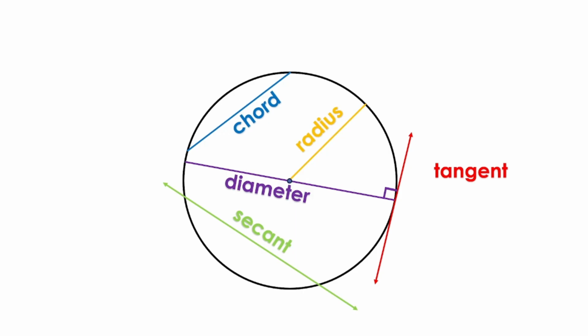And finally, what is a tangent? It's a line that is perpendicular to the radius of the circle. I have highlighted it in red.